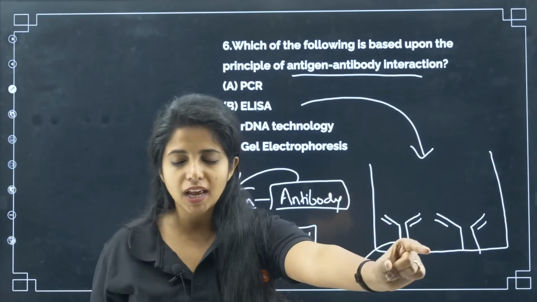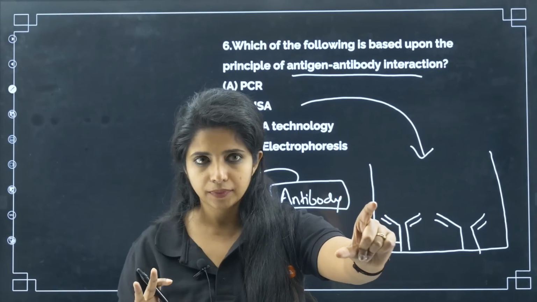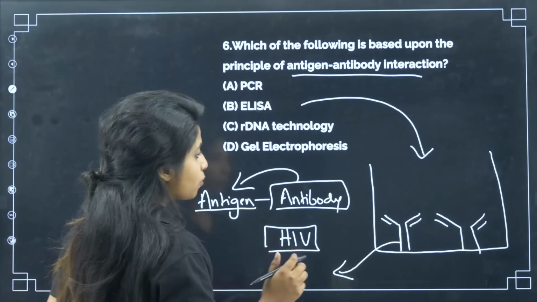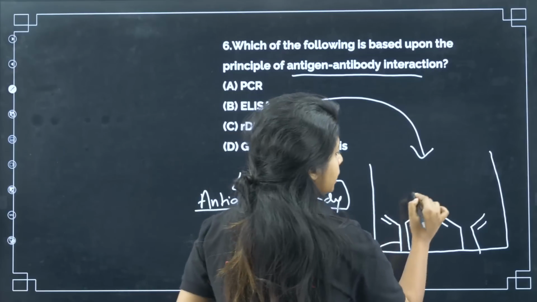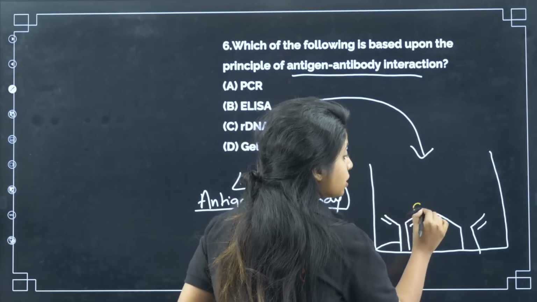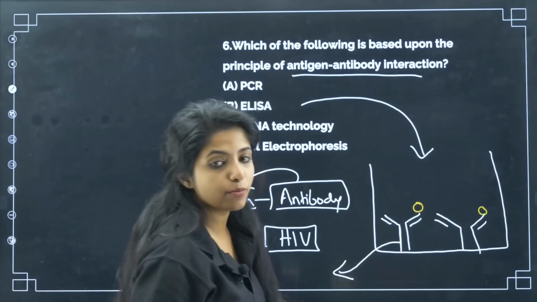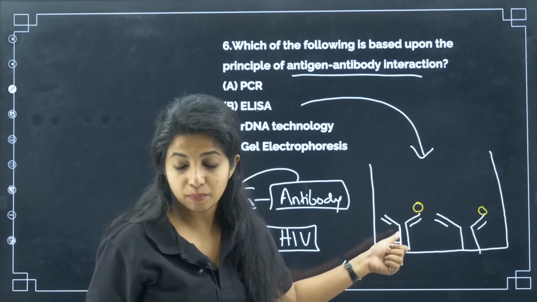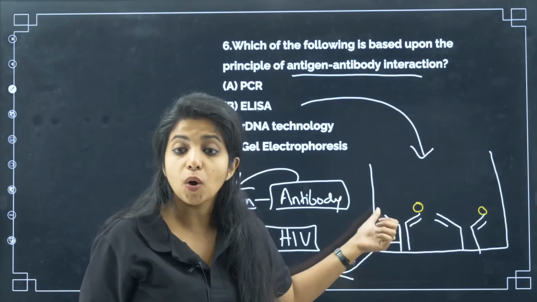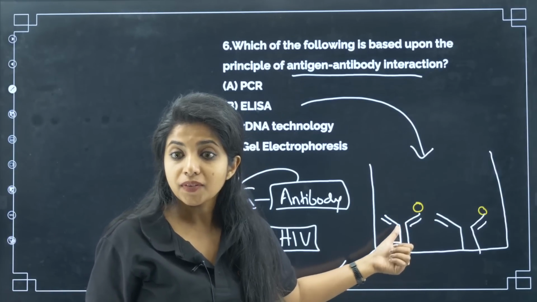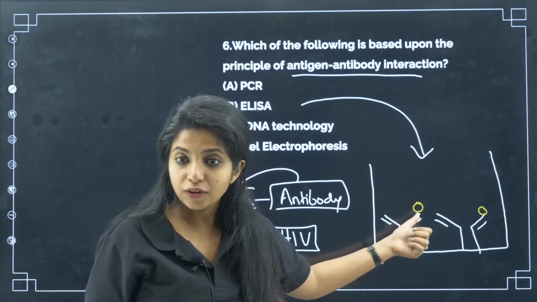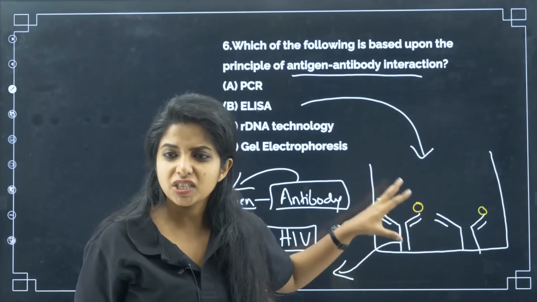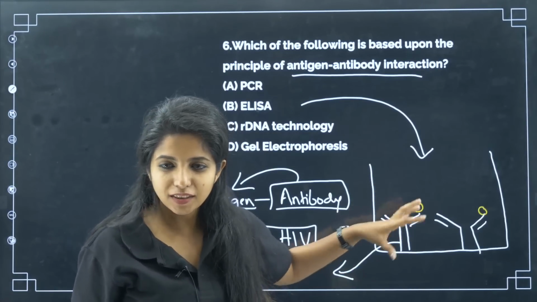Now, I have got a blood sample of a person who has HIV. I am going to take that and put down the antigens over here. If the antigen comes and binds on these antibodies, I'll get to know that these antigens got bound on these antibodies because they are specific to each other, which is why it is coming and binding. But still, can we see that this binding has taken place?